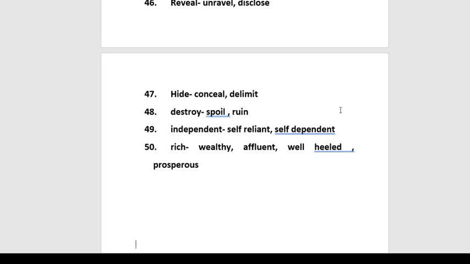And last but not the least, if you want to use the word rich, maybe rich countries or rich people or rich societies, rich is a very simple word. It is a word which is used by every single child in their tasks, and maybe that is the reason the examiner feels that you don't have enough vocabulary. So rather than using this common word, you can say wealthy countries, affluent countries, well-heeled countries, prosperous nations.